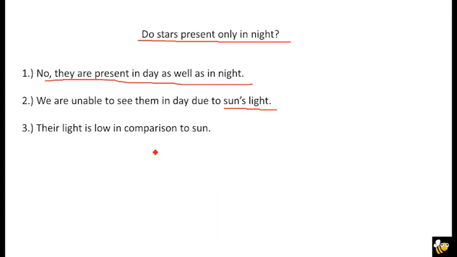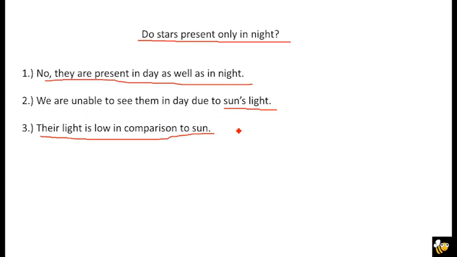The stars don't set when the sun sets; they are present in the day as well as in the night. But we can't see them because the light of the sun is very bright in nature, and in comparison to the sun their light is very low. So this is the reason we can't see the stars in the daytime. Okay, now let's move.